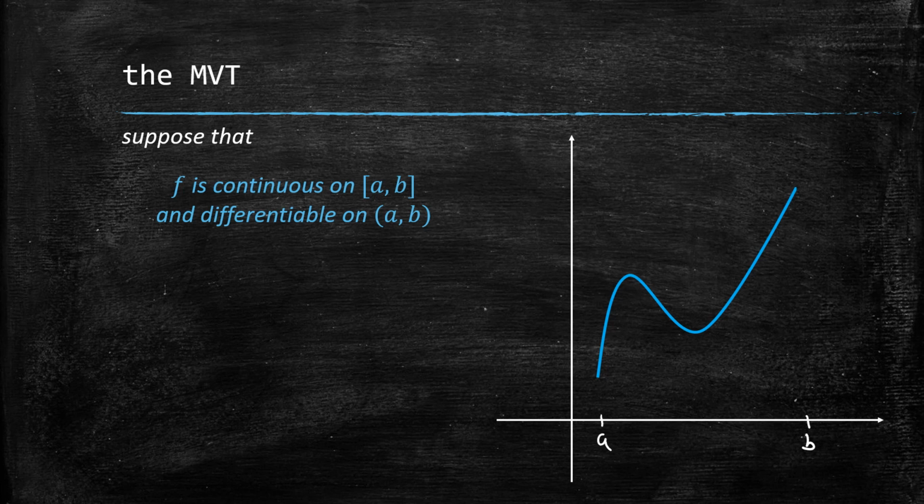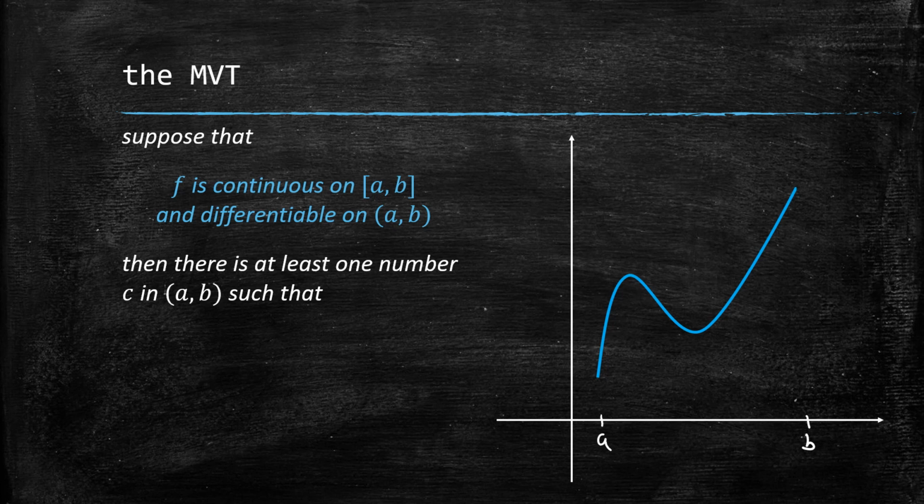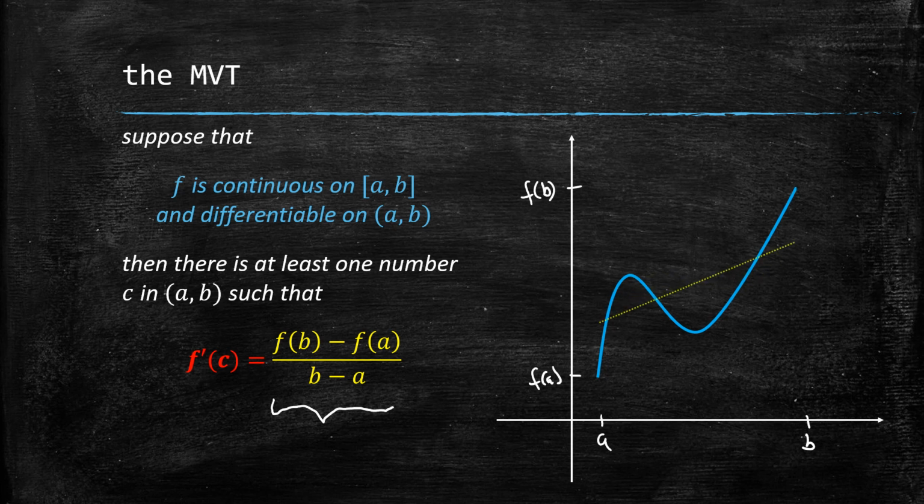So if this is true, then the mean value theorem guarantees that there's at least one number c in the open interval (a, b) for which the following is true. Now, what is the following? Let's look at the right-hand side first: f(b) minus f(a) over b minus a. So if this is a, then this must be f(a), and b must correspond on the y-axis to f(b). Then f(b) minus f(a) is just the rise, and b minus a is the run. We are just working out the slope of the line connecting the endpoints of that interval, which is the slope of the secant line.